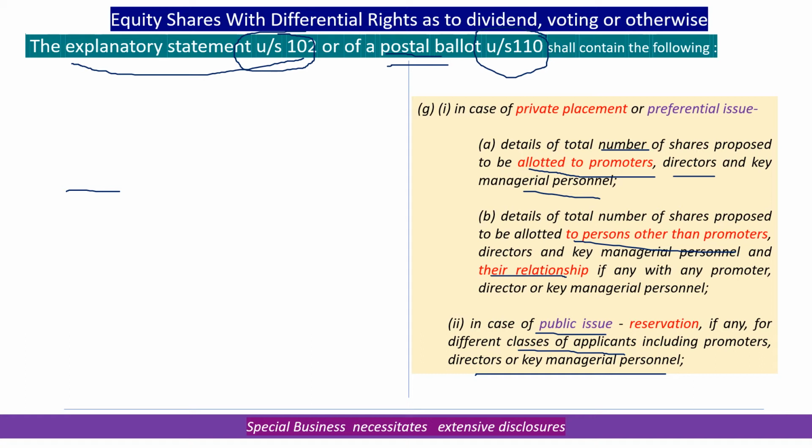This has to be within the knowledge of the shareholders when they receive the notice with explanatory statement, or the explanatory statement for the postal ballot.